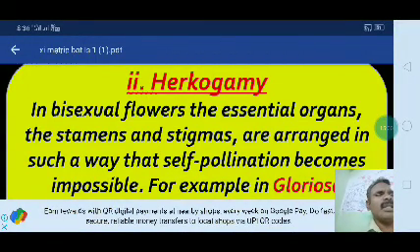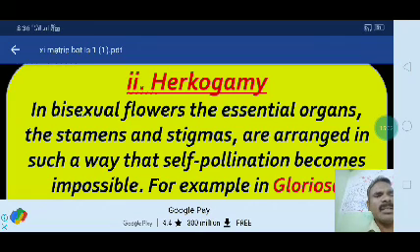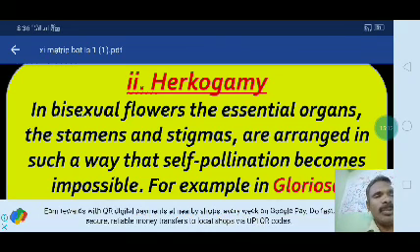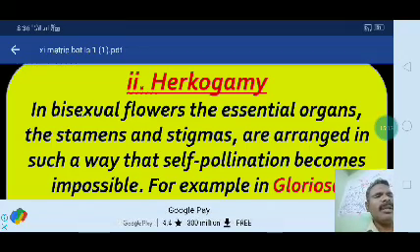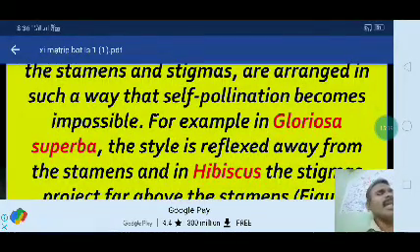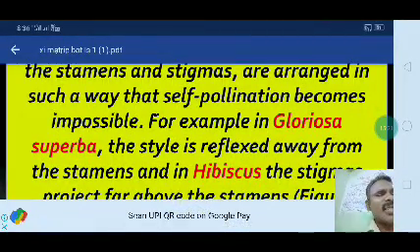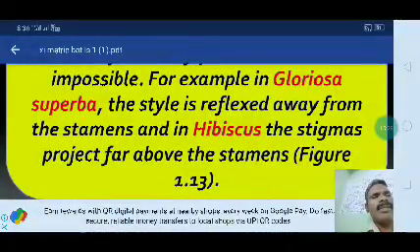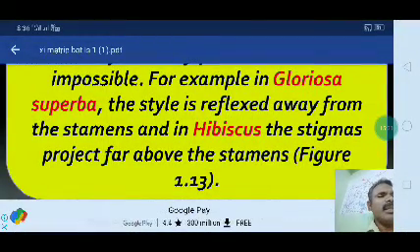The next one, hercogamy. In bisexual flowers, the androecium and gynoecium are the essential organs. The stamens and stigma are arranged in such a way that self-pollination becomes impossible. They are arranged in a different manner. For example, in Gloriosa superba, the style is reflected away from the stamens, and in hibiscus, the stigmas project far above the stamens.